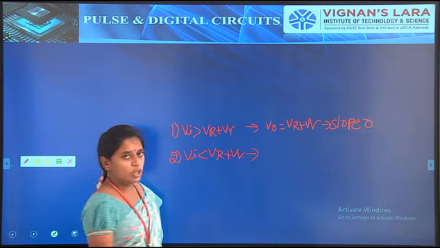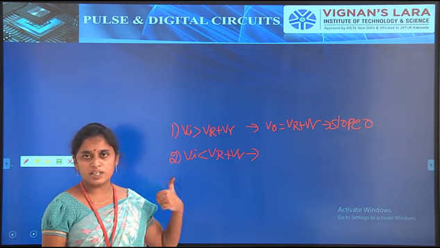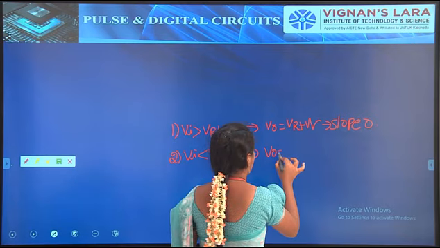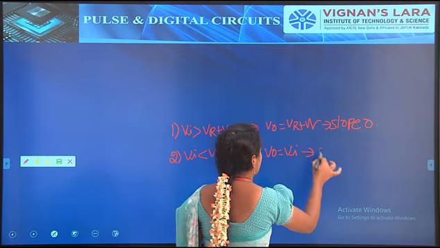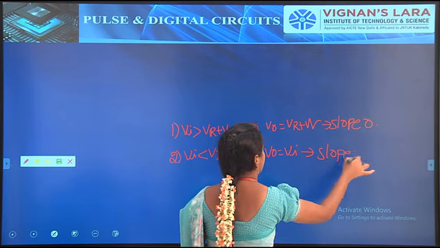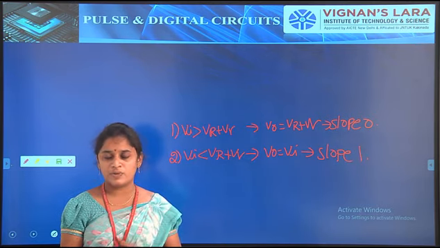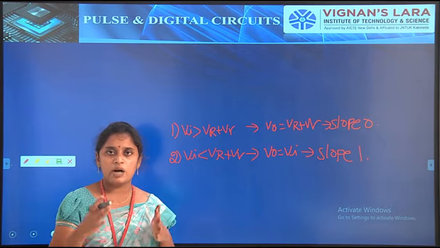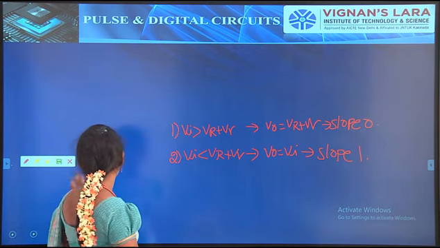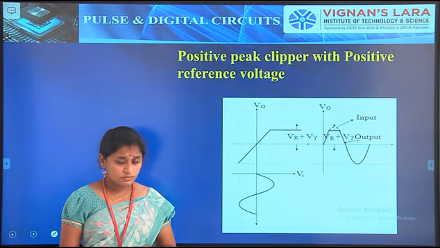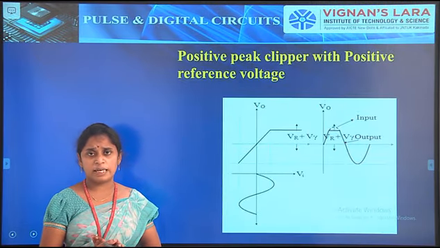So then the output voltage V naught, with the diode in the on condition, is nothing but Vi. So then the slope will be 1. So that is the formulation of the transfer characteristics. And finally we have to draw the transfer characteristics. So again we have to follow the same process.